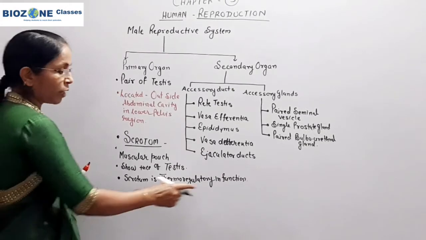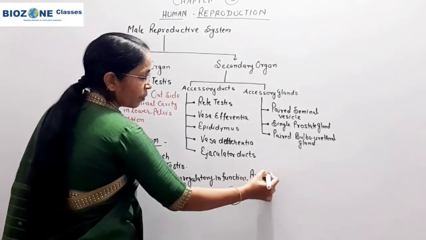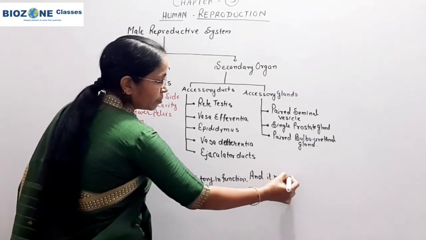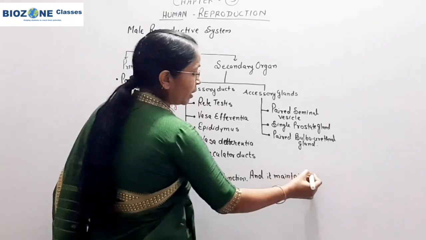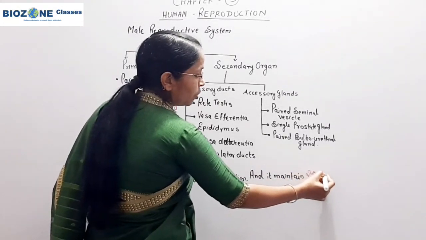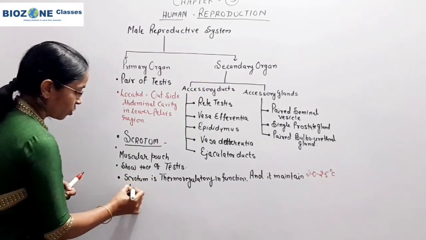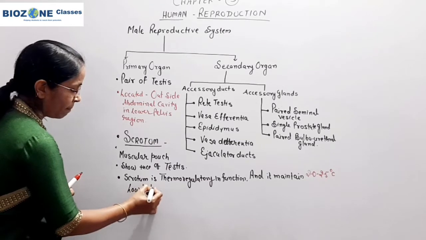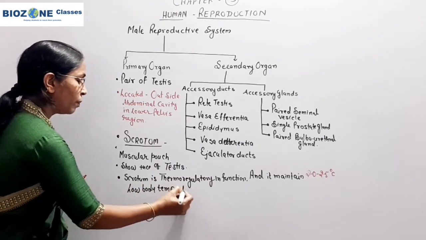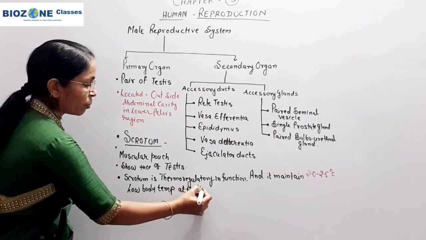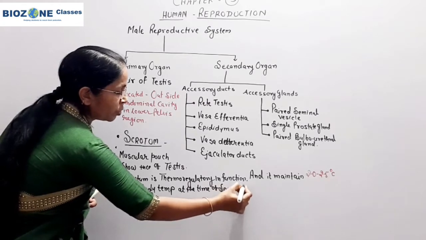It maintains a body temperature lower by 2.0 to 2.5 degrees Celsius at the time of spermatogenesis. Remember this part. So remember this very well.